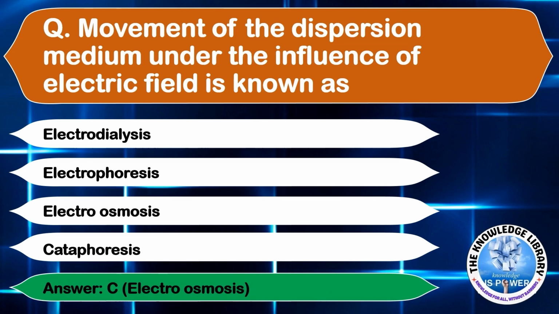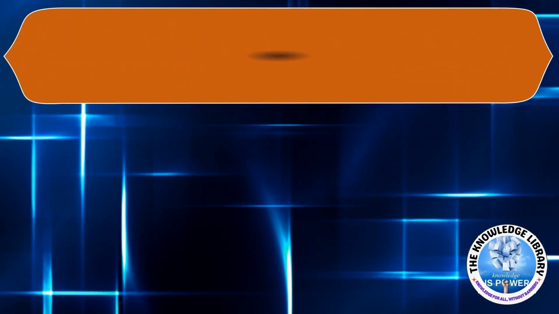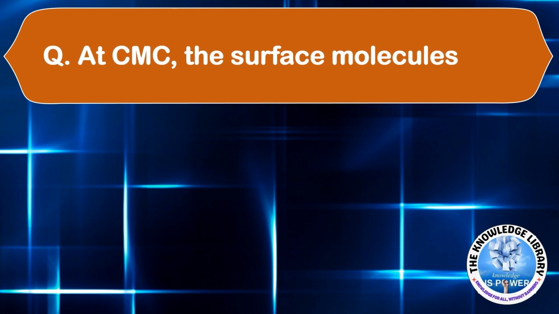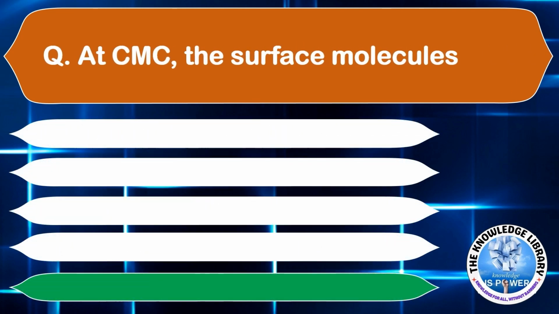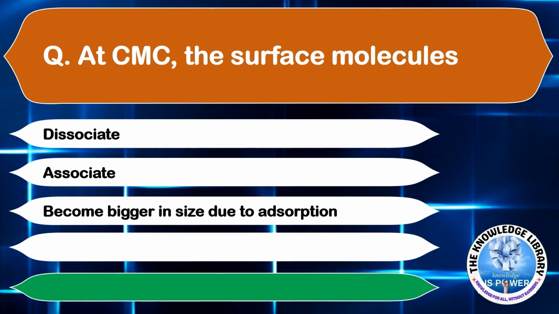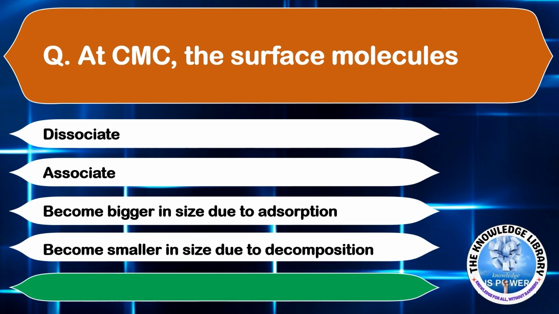Moving to the next question. At CMC, the surface molecules: option A, dissociate. Option B, associate. Option C, become bigger in size due to adsorption. Or option D, become smaller in size due to decomposition. The correct answer is option B, associate.